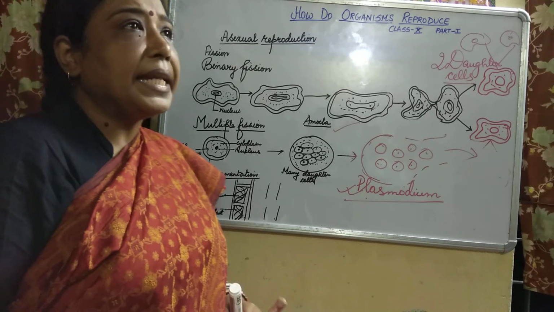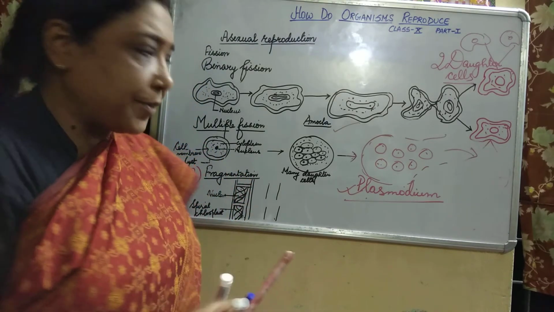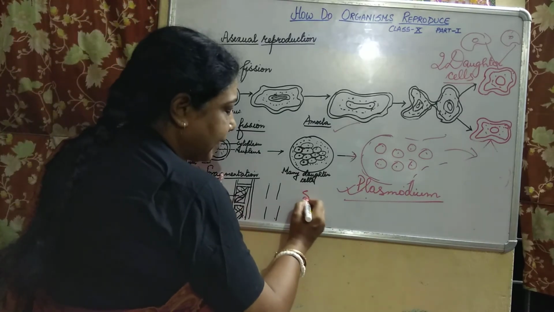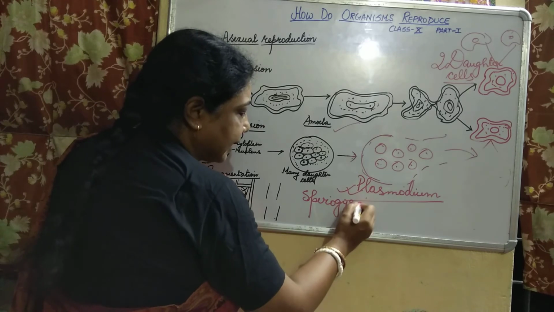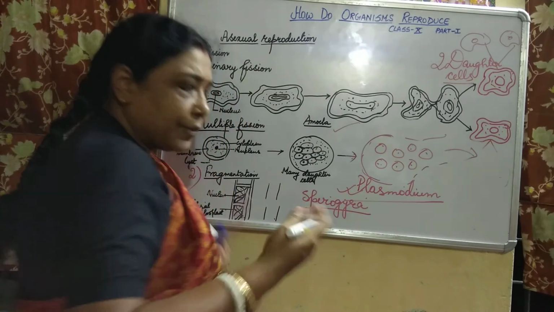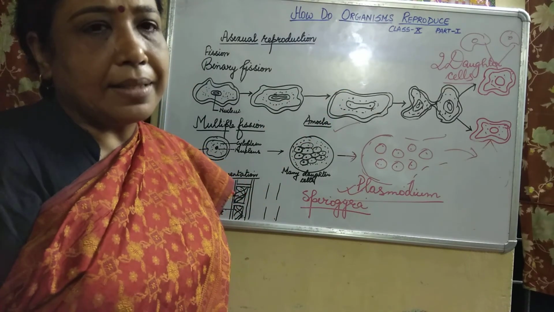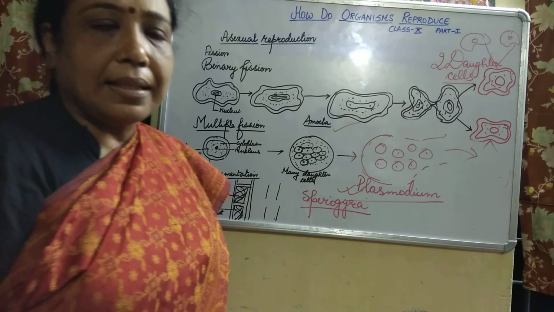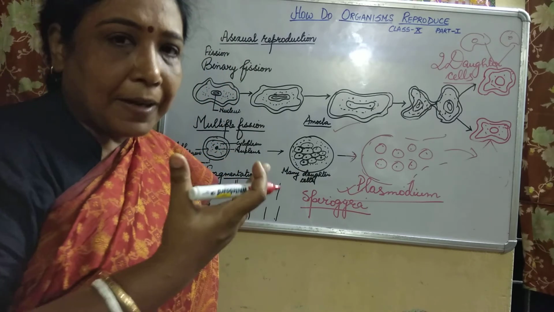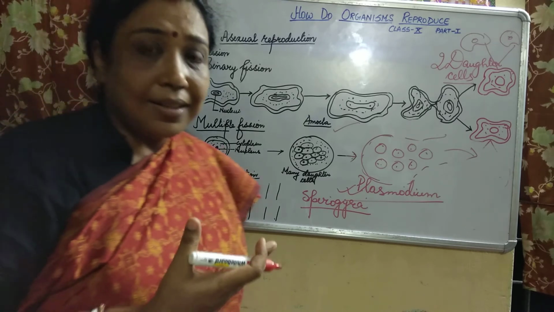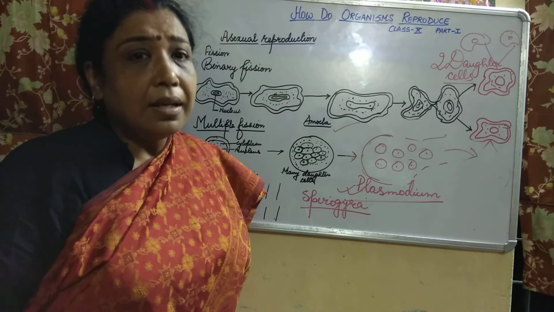Now children, with the naked eye you cannot see, but under the microscope when you observe the filament of Spirogyra. What is Spirogyra? It is an alga. So when you observe it under the microscope you will see simple thread-like filaments. And under high power, if you are able to focus it, you will see spiral chloroplast as well as the nucleus.